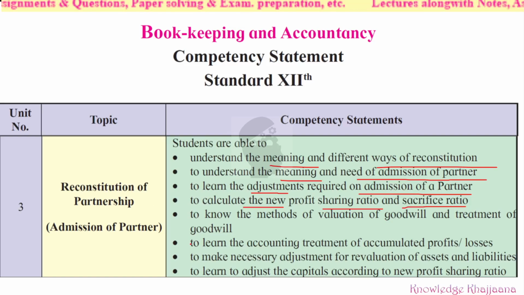Then to know the methods of valuation of goodwill and treatment of goodwill. Out of that we are going to learn what is meant by goodwill, and we are directly going to cover treatment of goodwill and only one method of treatment of goodwill, which is relevant for today's problem. Then we will learn the accounting treatment of accumulated profits and losses. Then how to make necessary adjustments for revaluation of assets and liabilities. So these points we will cover today.